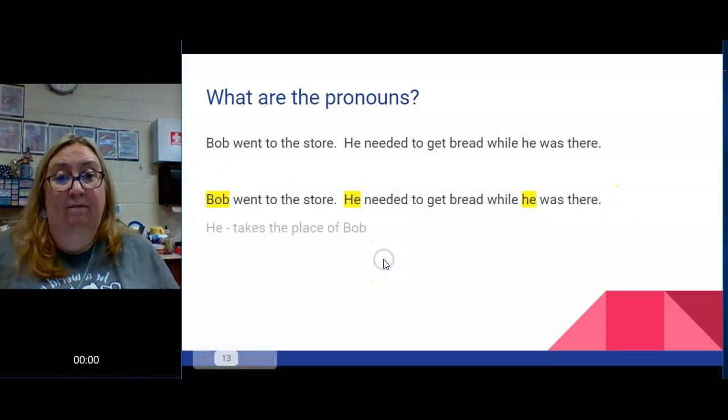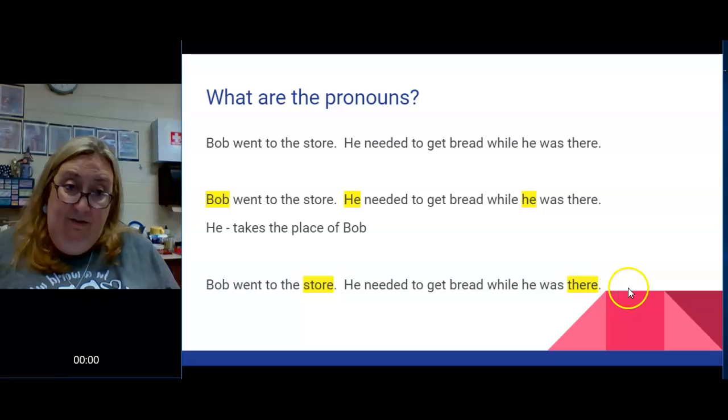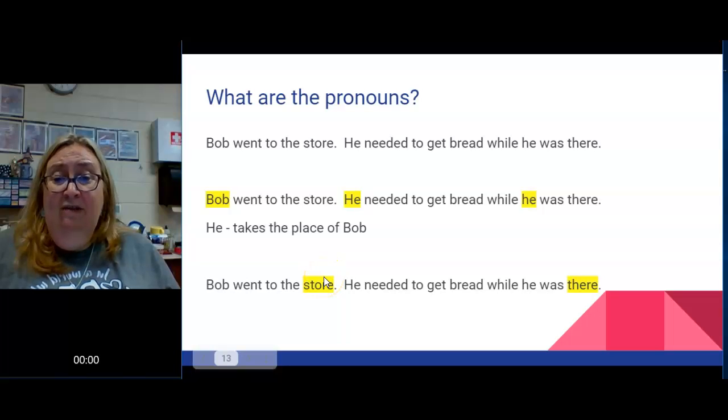There's another one. Bob went to the store. He needed to get bread while he was at the store. Wouldn't that be a terrible way to have to talk? So there refers to the store. It's the place I just talked about. If I didn't have pronouns, these 2 sentences would sound like this.